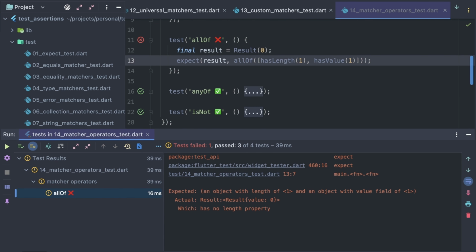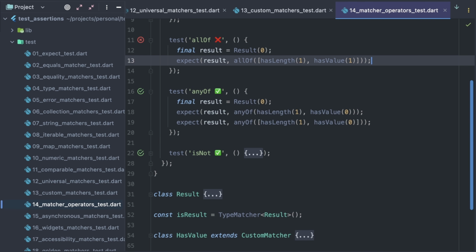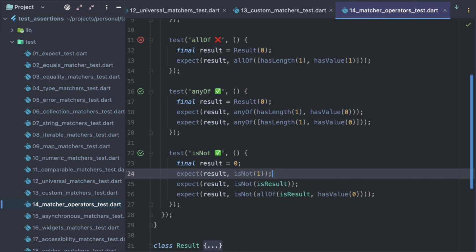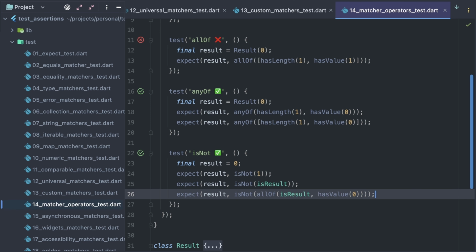Obviously, the result class doesn't have the length property. The anyOf matcher also accepts an array of matchers or up to 7 individual matchers and ensures at least one of them is satisfied. And finally, the isNot matcher calls the inner matcher and inverts its matching result.